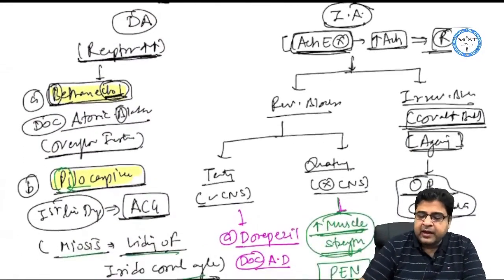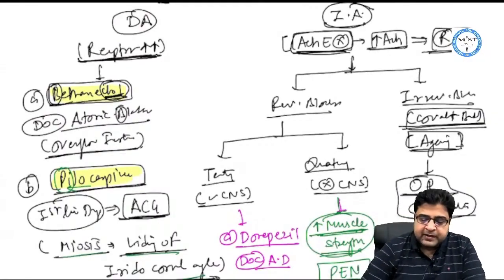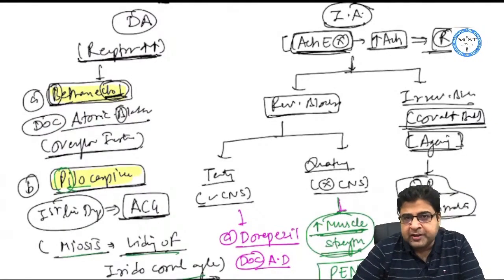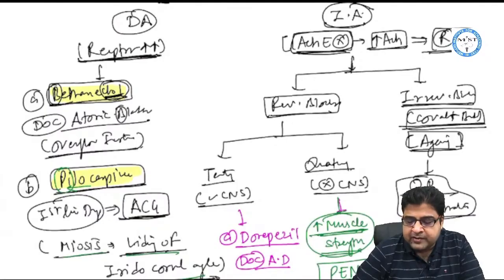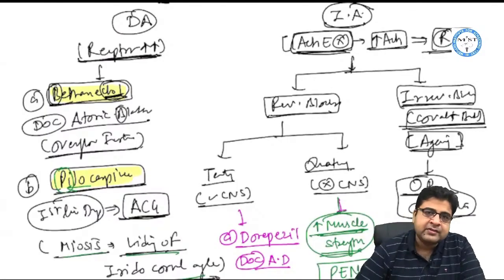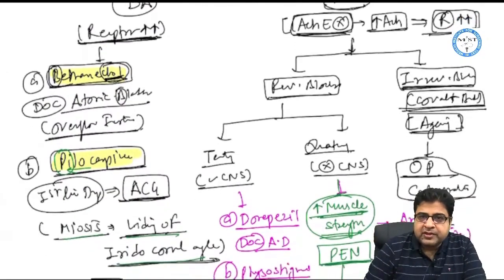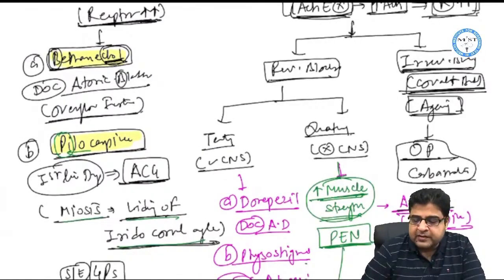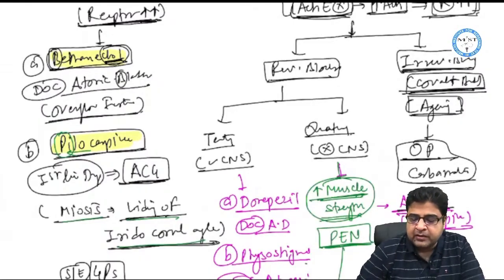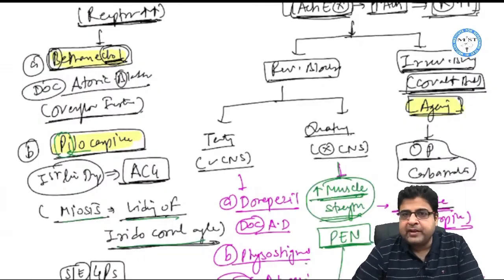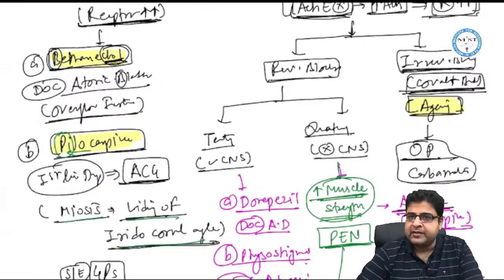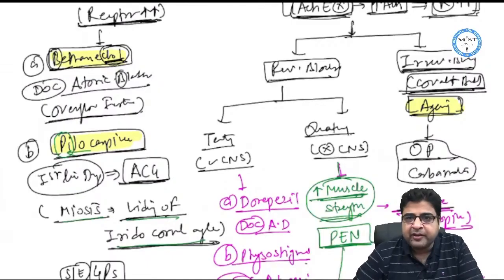And these indirectly acting medicines are of two types. These medicines can be reversible inhibitor of acetylcholine esterase or can be irreversible inhibitor of this acetylcholine esterase. Now the drugs which are irreversible inhibitors, these medicines will form covalent bond with this acetylcholine esterase enzyme, and this process of covalent bond formation is also known as aging. So aging is the word which we use when the medicine will form covalent bond with the enzyme and the enzyme is blocked forever.